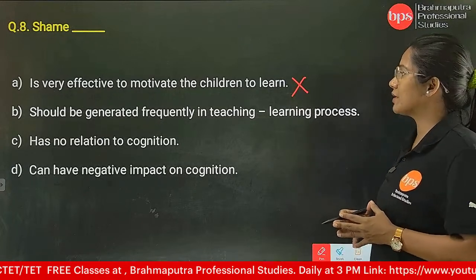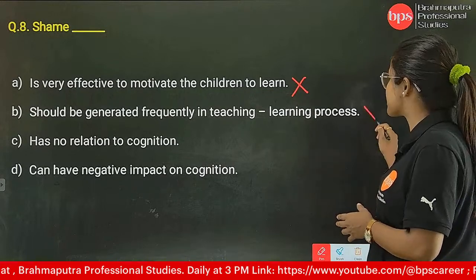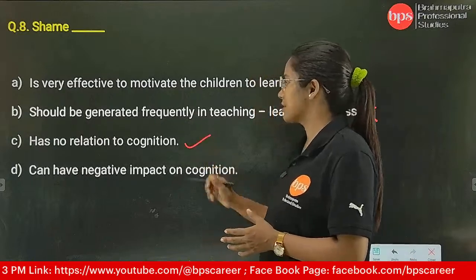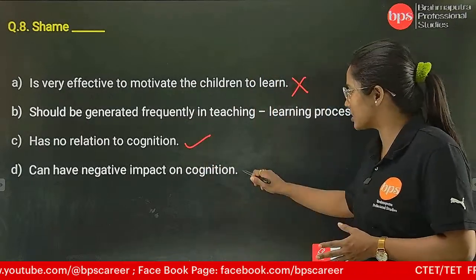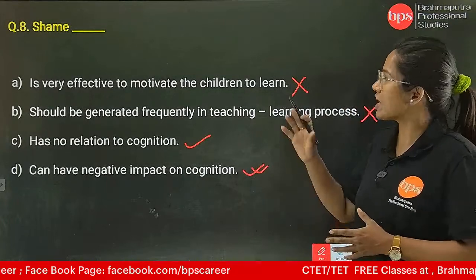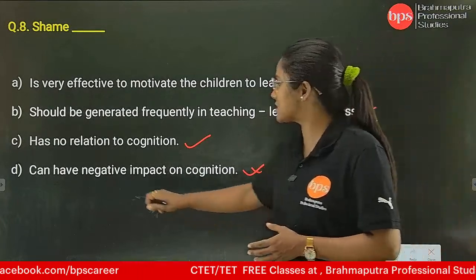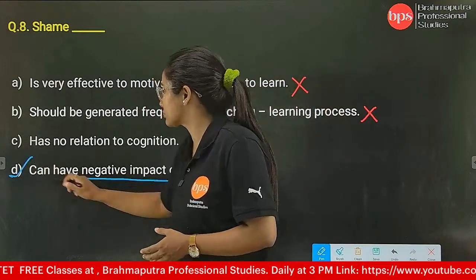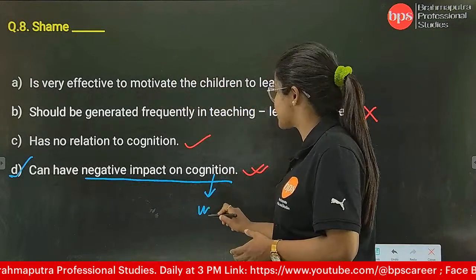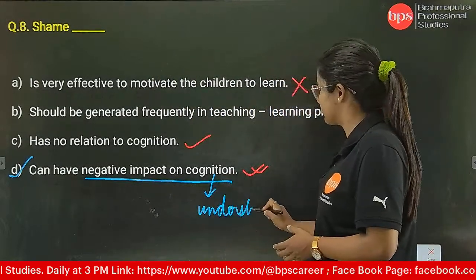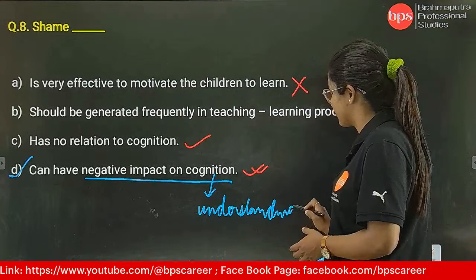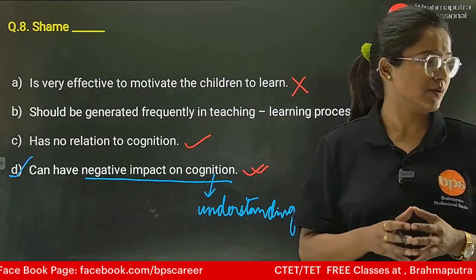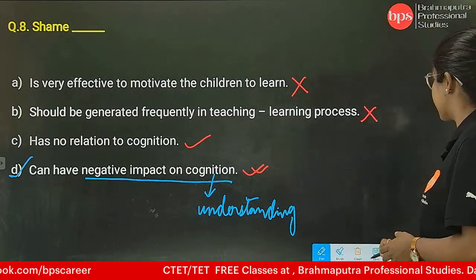Next, should be generated frequently in teaching learning process. No. Has no relation to cognition. Yes, it has. Can have negative impact on cognition. This is the correct answer. So shame is going to have a negative impact upon the student or cognition. Cognition means understanding. Okay. Hope everyone understood. Okay, let's move on to the next question.